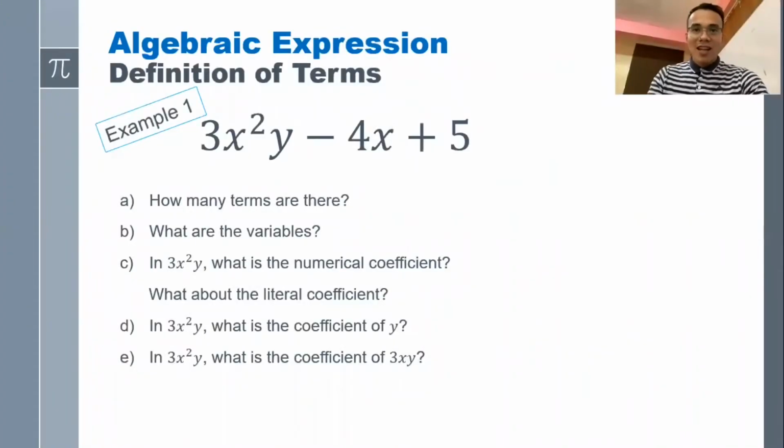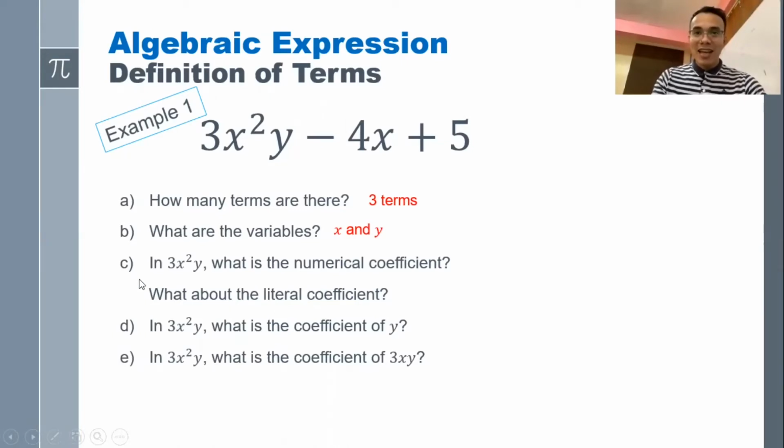All right, let's see if you have understood the terms related to algebra. Let's have letter A. How many terms are there? There are 1, 2, 3 terms. And these terms are 3x squared y, negative 4x, and positive 5. Letter B. What are the variables you can see in the given? The variables are x and y. These are the symbols or the letters used in the given.